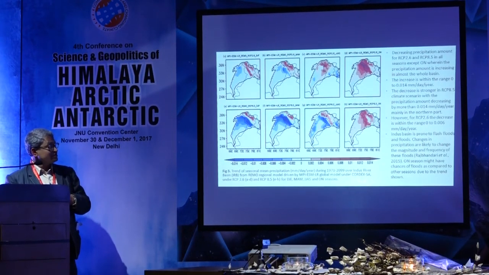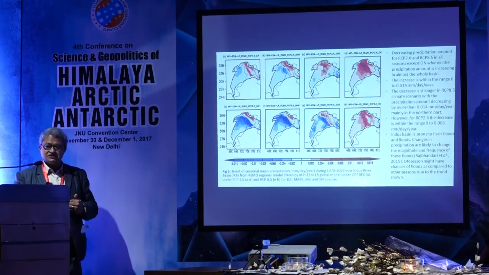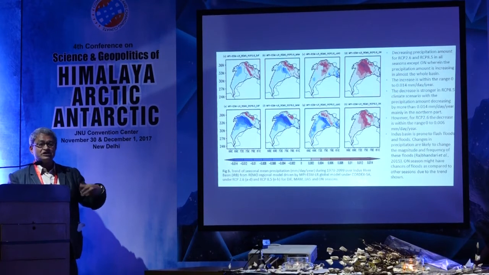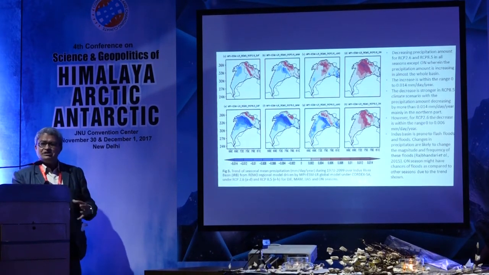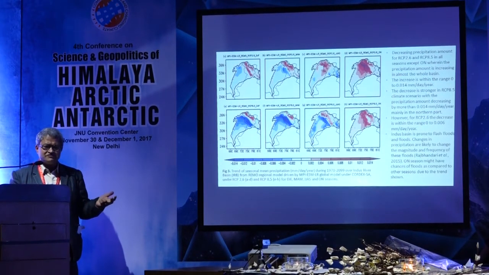Over the upper Indus basin, we have an increased amount of precipitation, but as it goes down towards the lower Indus basin, we are having a drying up in the model environment, and that's what we see in the available data. One thing is very important to mention here: this region has data paucity, observation data is not there, and that's what we are addressing.